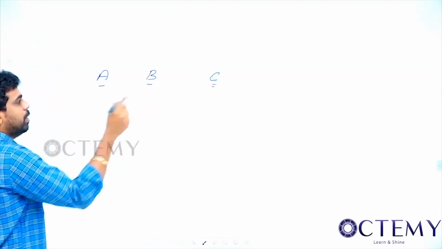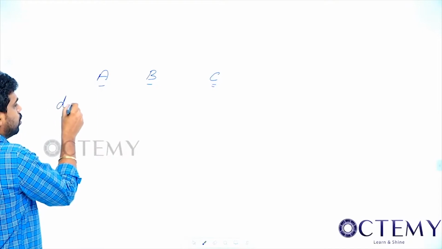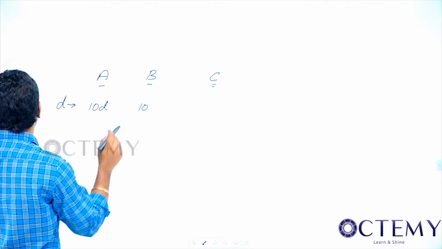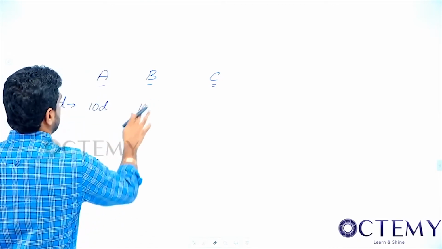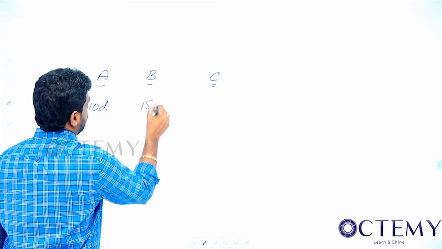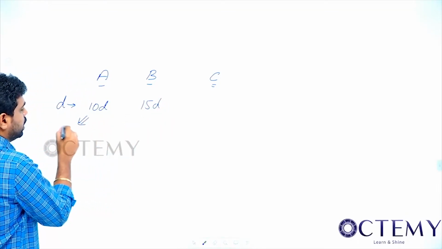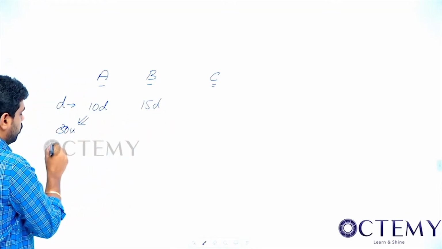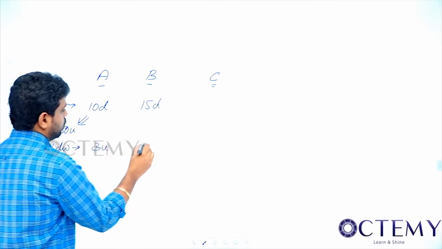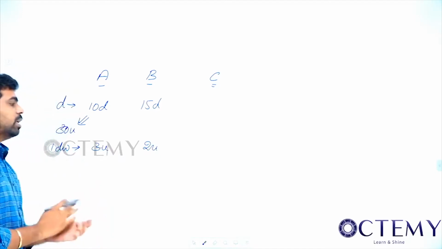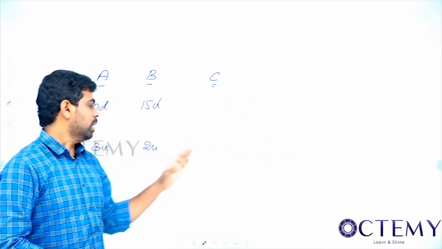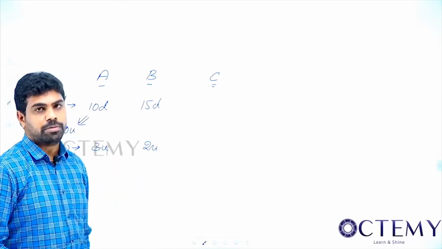C he didn't give, A plus B plus C also he didn't give. So now days, if you take, A can do in 10 days, B can do in 15 days. So now what is LCM? LCM is 30 units. So now 1 day work, what is 1 day work for us? 3 units, 2 units. See, if I had here the A plus B plus C value, I can take the total value and I can put away.